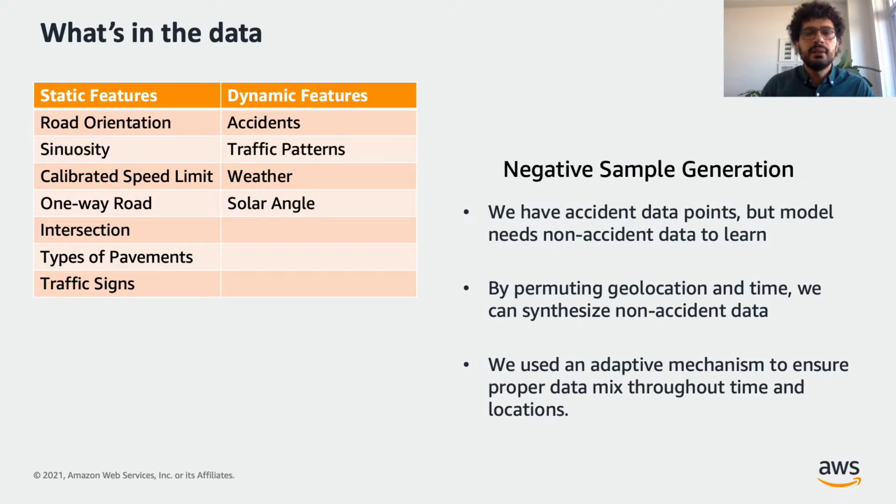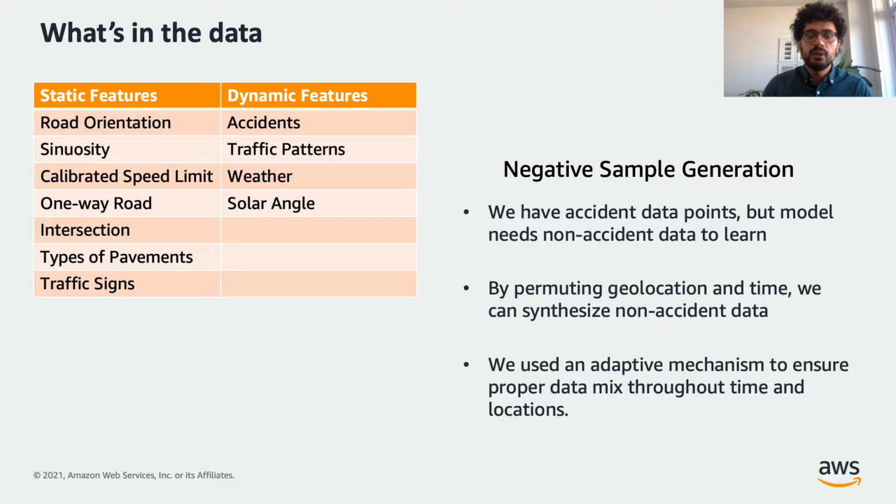The data available to us were a combination of static features and dynamic features. Some of the static features include the road orientation, the sinuosity of the road, and calibrated speed limit. Some of the dynamic features included the accidents that are dynamically happening on the road, the traffic patterns, the weather data, as well as the solar angle. However, so far we only have access to the positive samples.